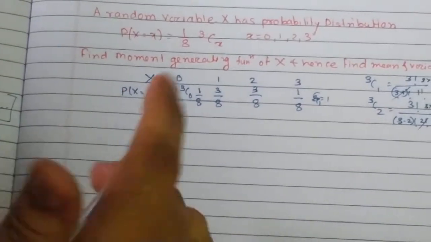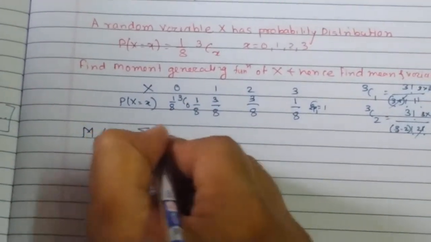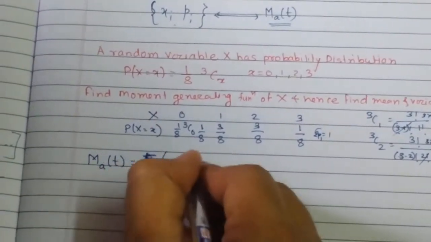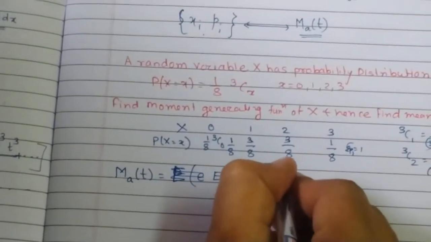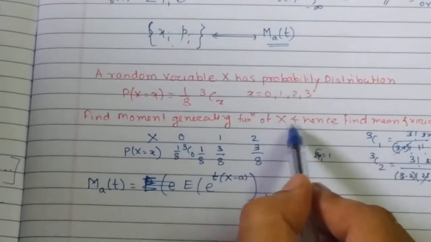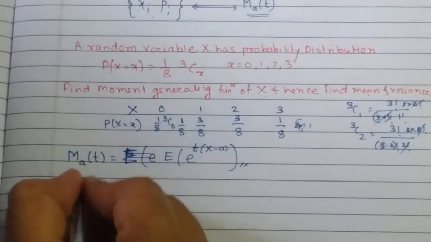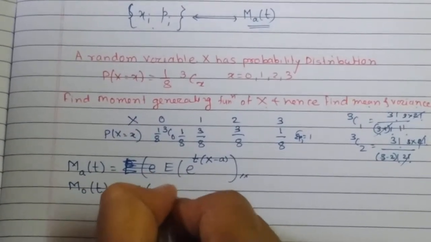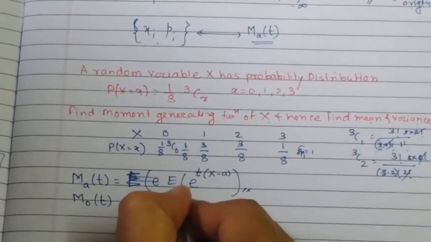Now we have to work out the moment generating function. The formula is very clear: M_a of t is equal to E of e raised to t into (x minus a). Now I have to calculate the moment generating function, then the mean and the variance, so it is better to calculate the moments about the origin. So for the origin my formula becomes M naught of t is equal to E of e raised to t into capital X. You can take it as a small xi also, no doubt.